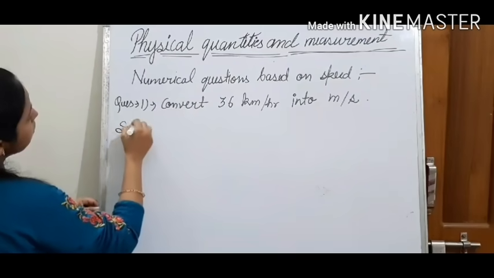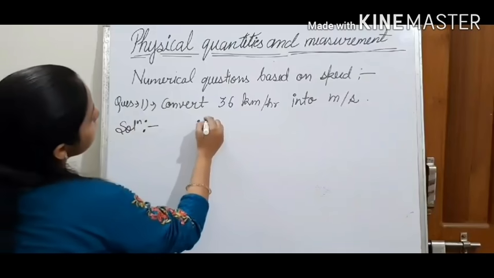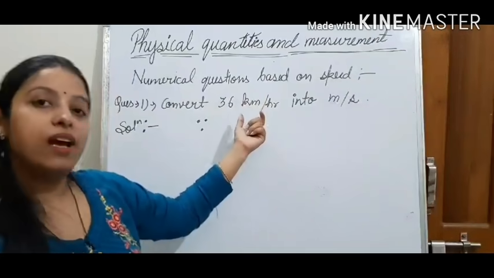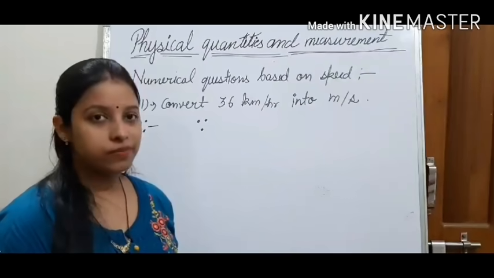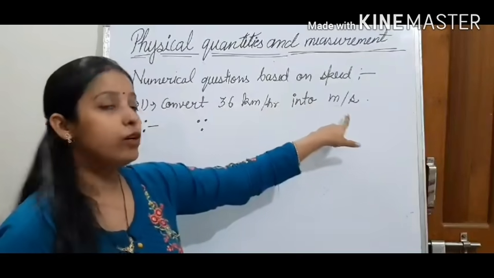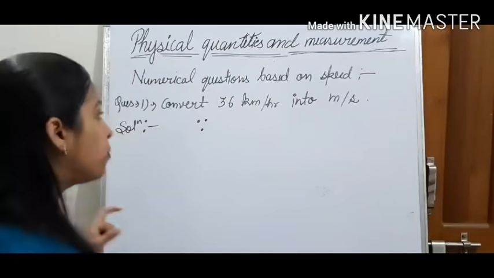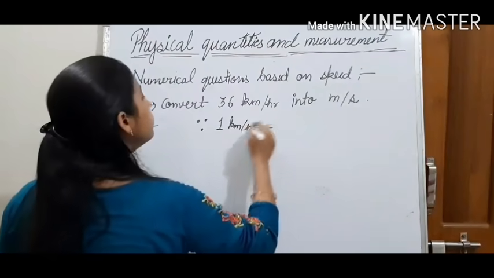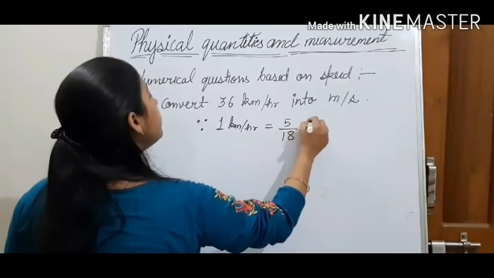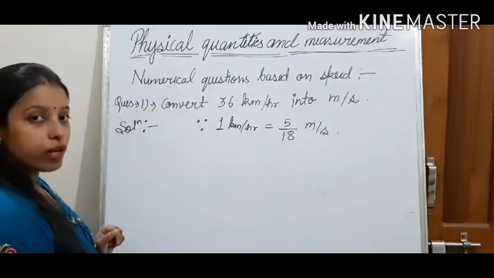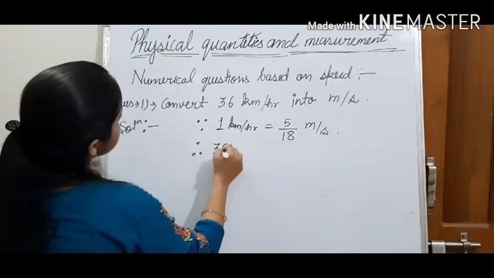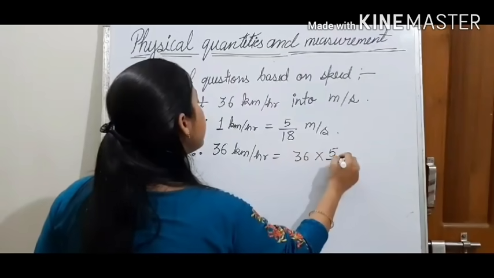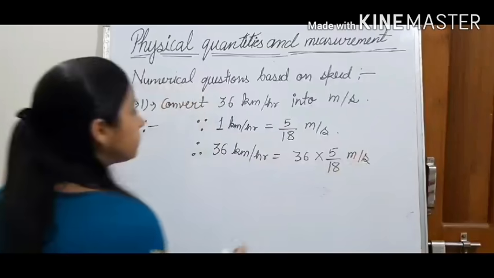So in the solution we will write, what is this 36 kilometer per hour? It is the speed of any object or body. We have to convert this 36 kilometer per hour into meter per second, so we will use the conversion formula. Since 1 kilometer per hour is equal to 5 upon 18 meter per second, this is the conversion formula. Therefore, 36 kilometer per hour is equal to 36 into 5 upon 18 meter per second.